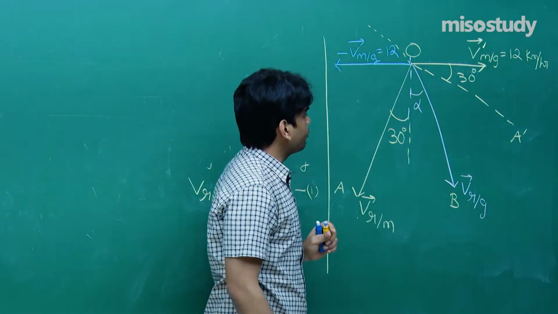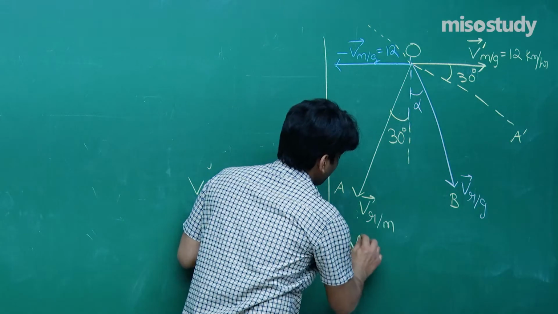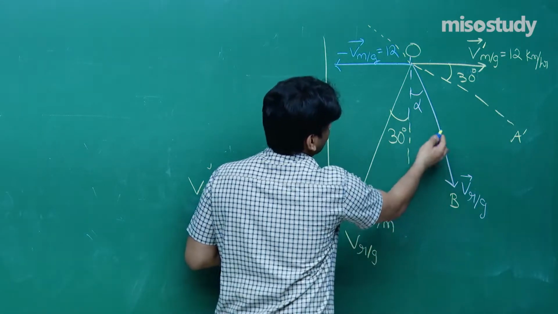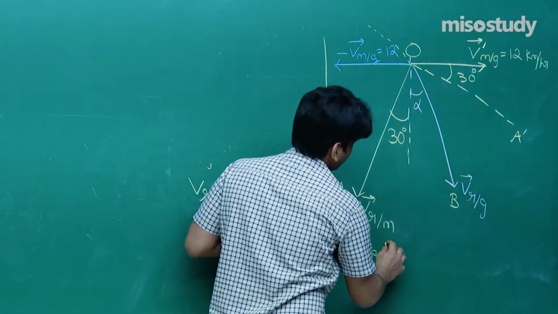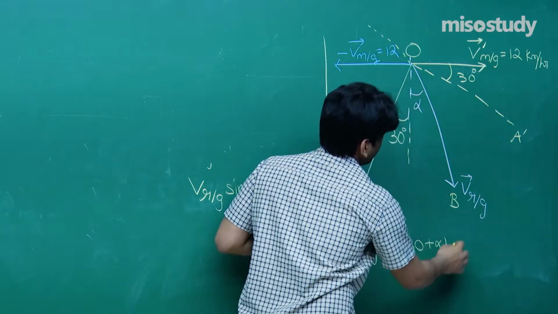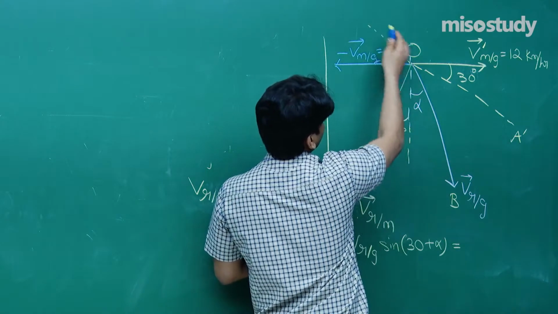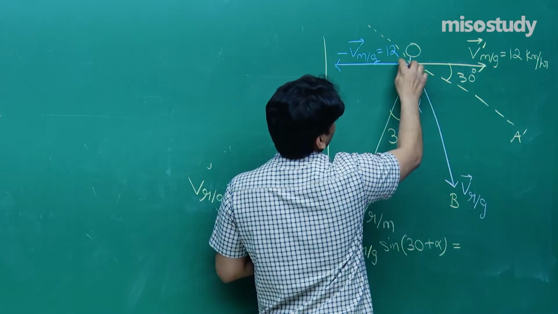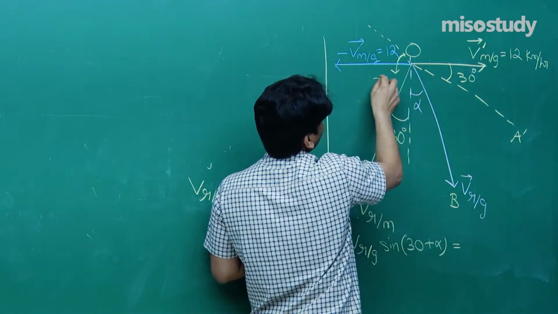So what we can write? We can write VRG, understand this total angle will be 30 plus alpha. So sine 30 plus alpha should be equal to this VMG, and this angle will be again 30 degree.